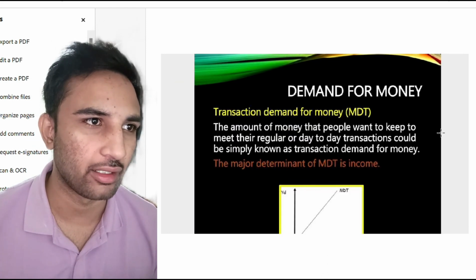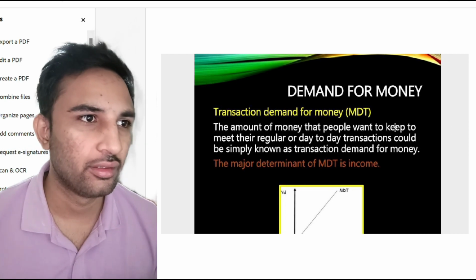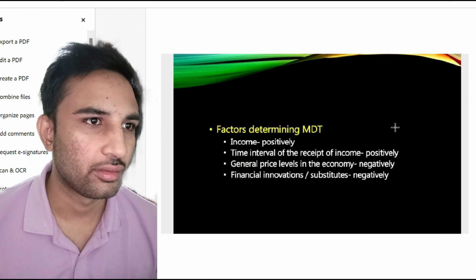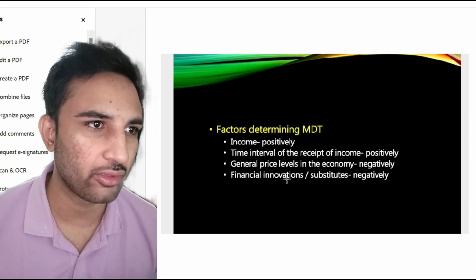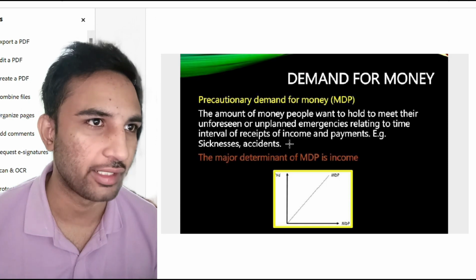Factors determining the demand for money: income, time interval, general price level, financial innovations, etc.